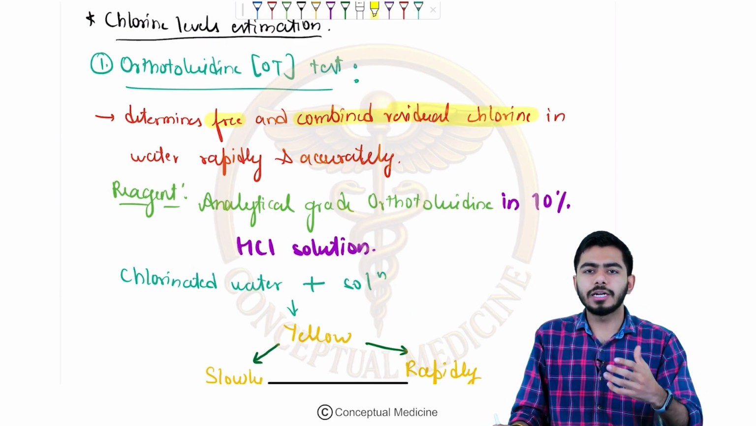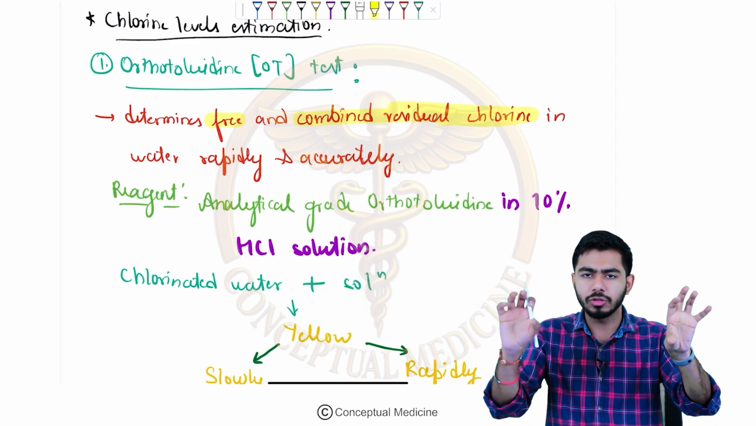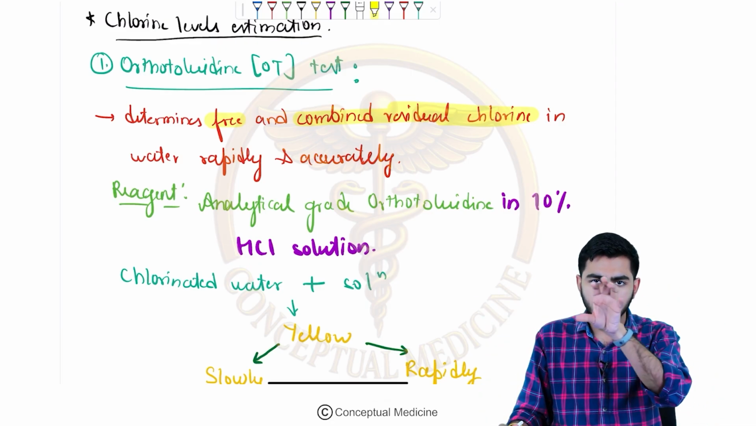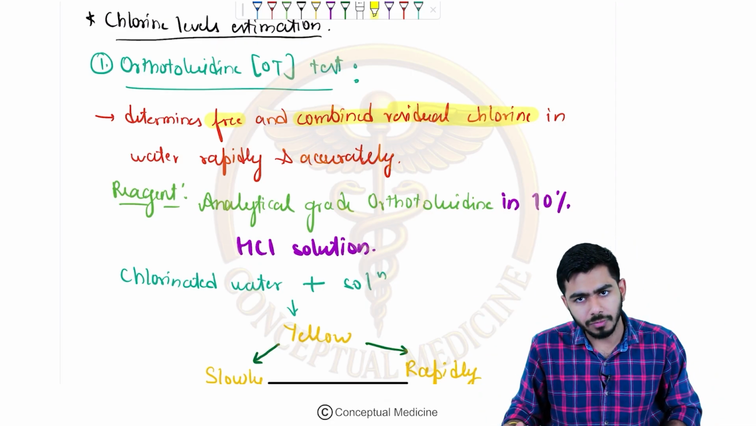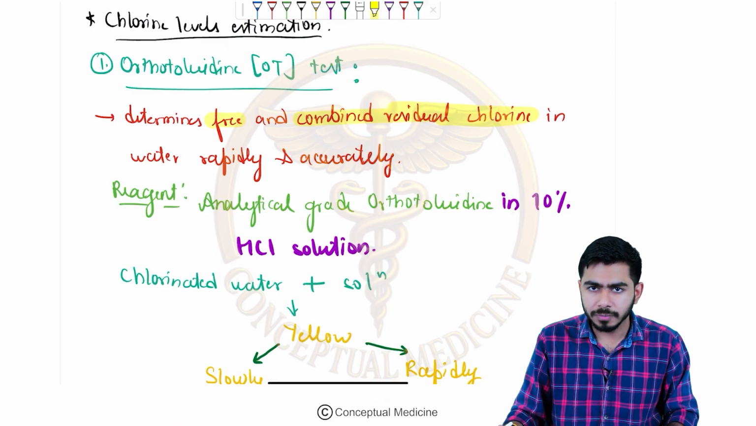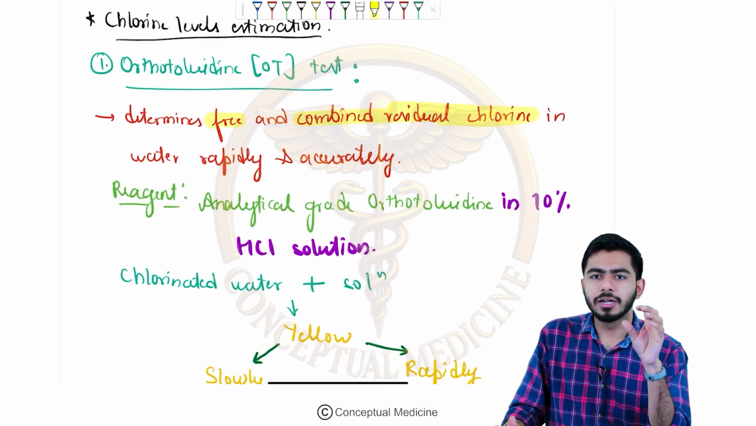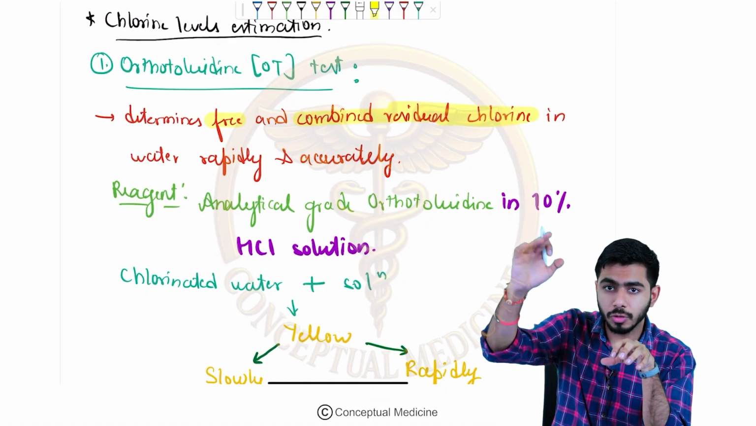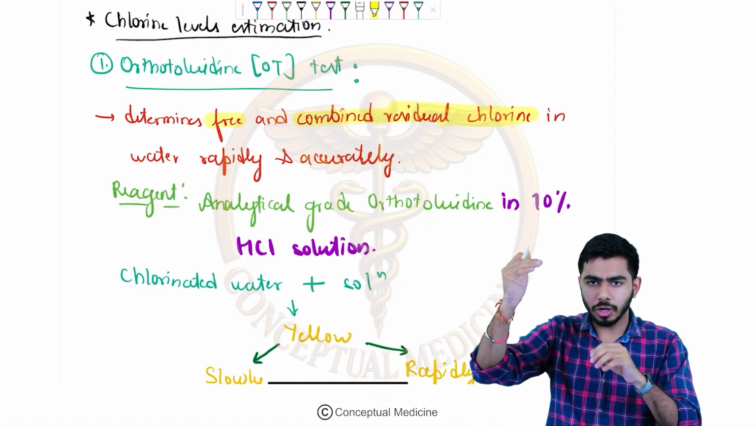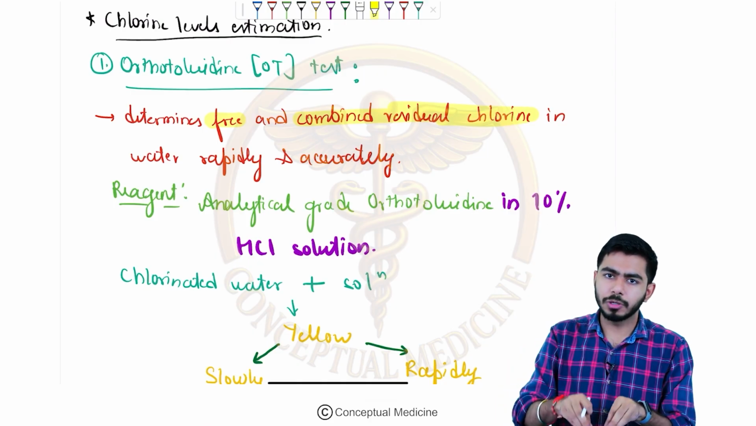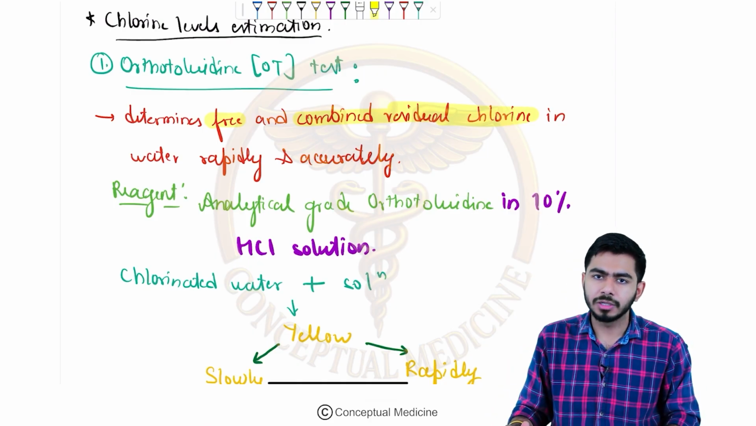Now, how are we saying that it will be showing the free and the combined residual chlorine? We'll be adding it to which water? Chlorinated water, right? We did the chlorination of the water. Remember, I told you that after the breakpoint, what was happening? Free residual chlorine and combined residual chlorine. So what method are we using for estimating that? This particular method, that is the orthotoluidine test, right?